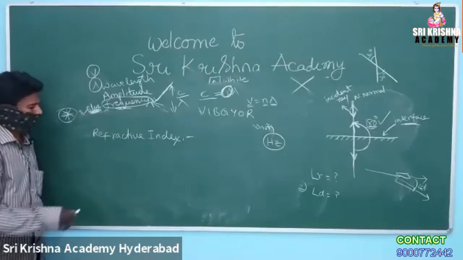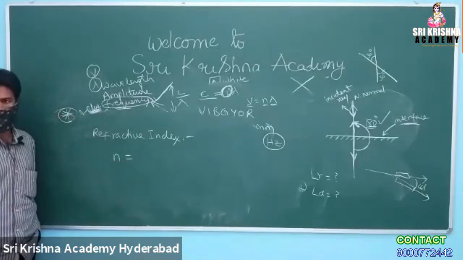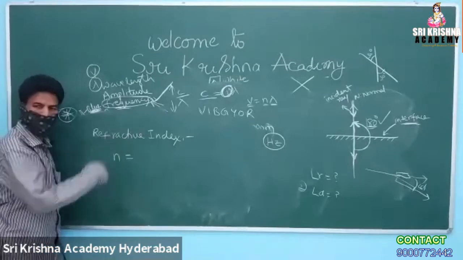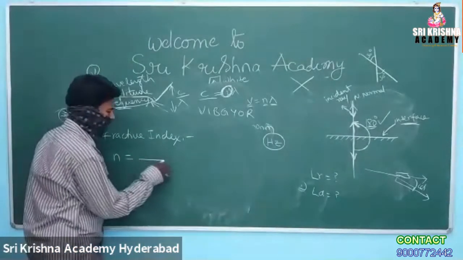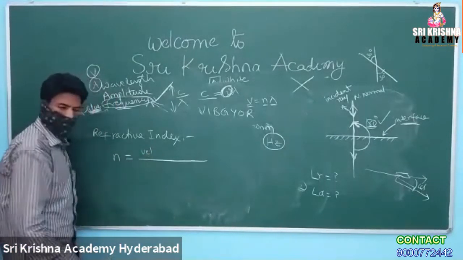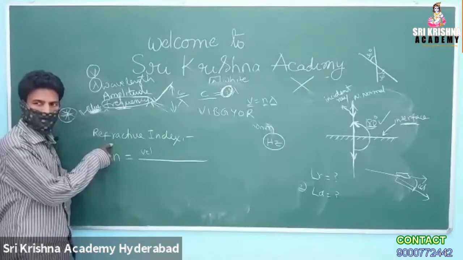Okay. So what is the definition of refractive index? Can anybody tell what is refractive index? It is the comparison of the velocity of light, how it is moving from one particular transparent material to another transparent material.